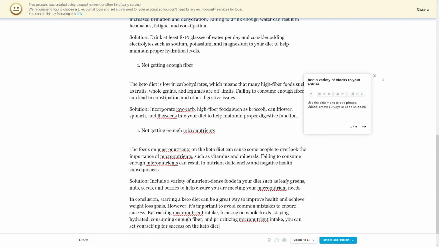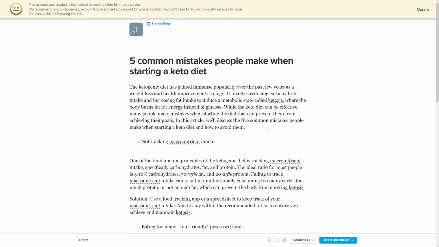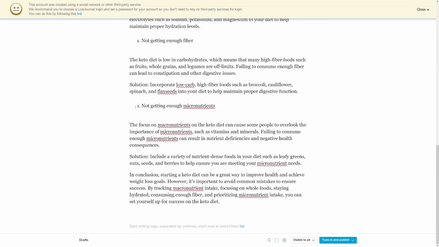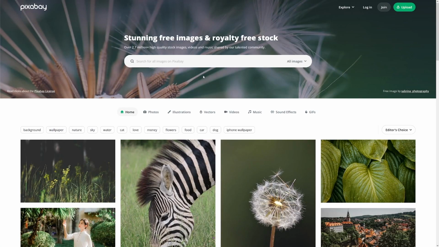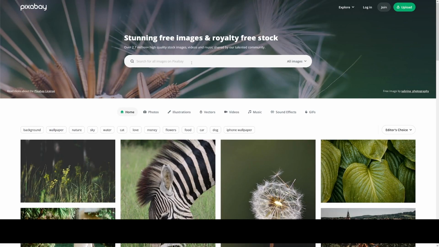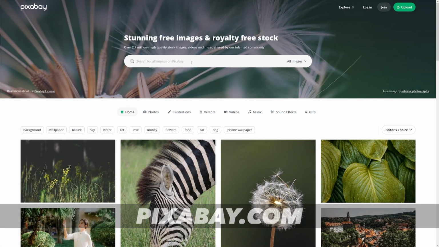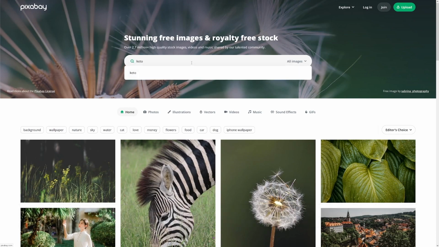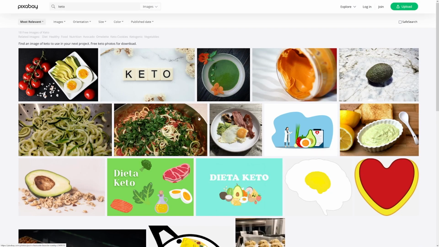Now, what I like about this one is that you can also add some pictures. You can add a lot of pictures if you want. You just have to choose one for yourself. You can, of course, find some free pictures on Pixabay, which are copyright free. You can just go and type, for example, keto, and it's going to give you all these keto meals.